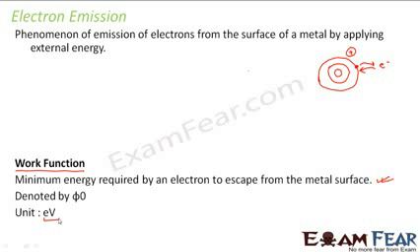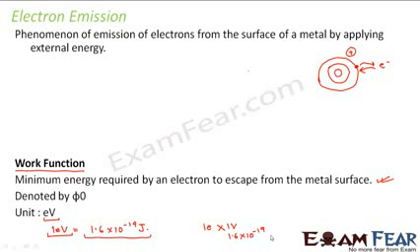What is electron volt? It is nothing but the amount of energy gained by one electron when it is accelerated by 1 volt. So 1 electron volt is nothing but 1.6 into 10 to the power minus 19 joules. As I told, that means this is 1 electron accelerated by 1 volt, so it is 1.6 into 10 to the power minus 19 Coulomb volt.